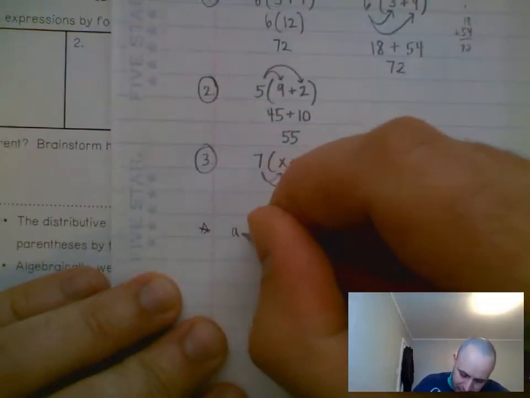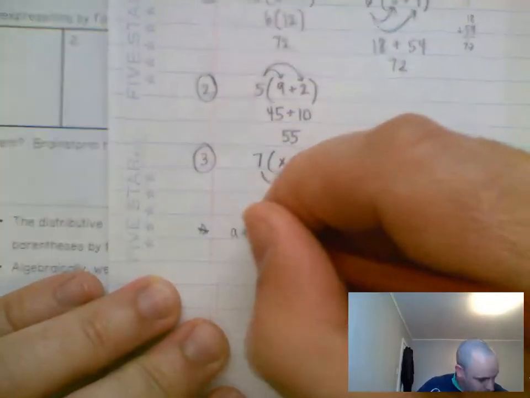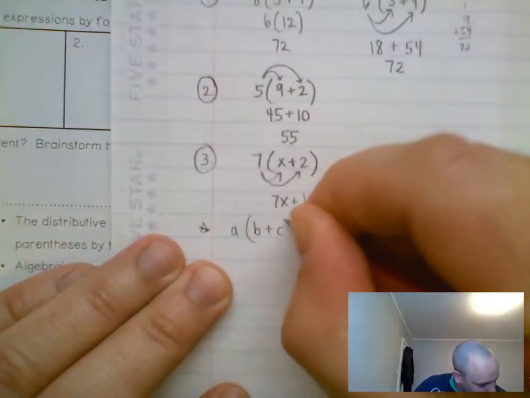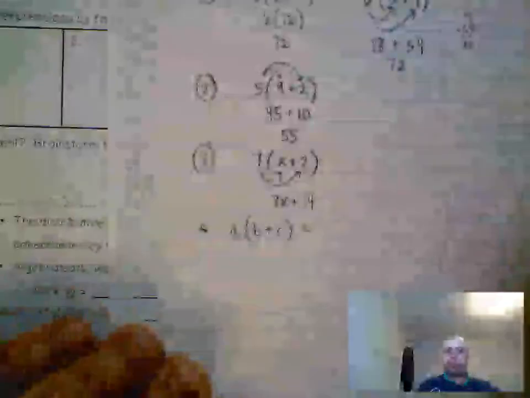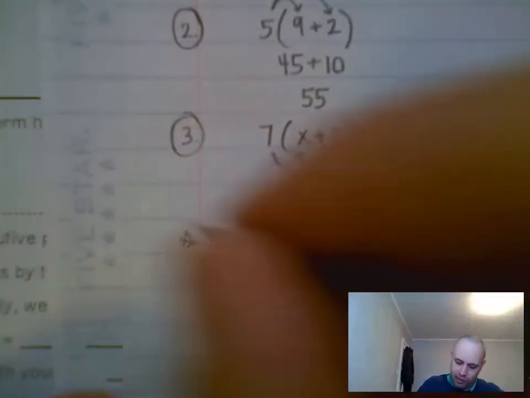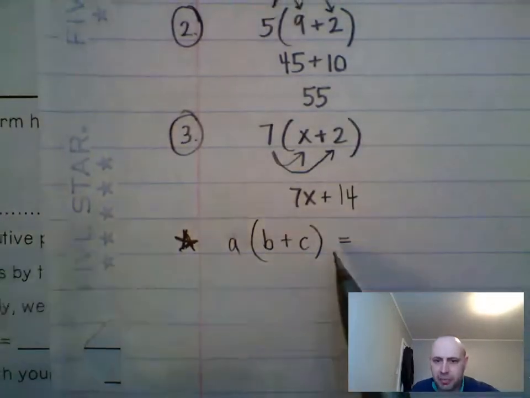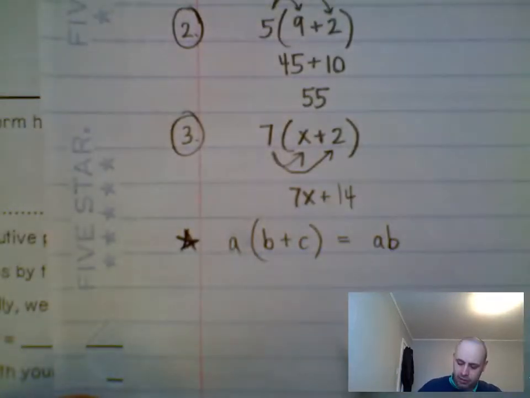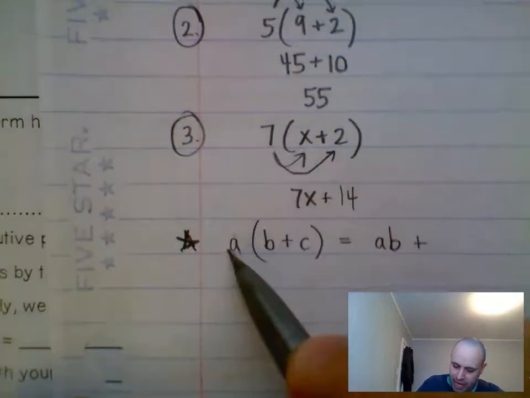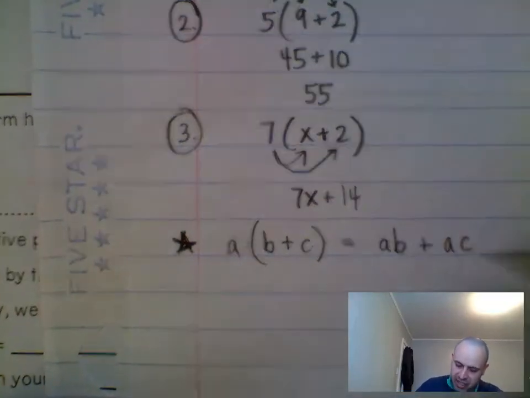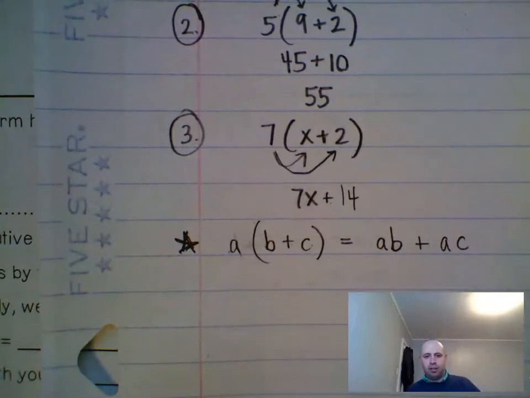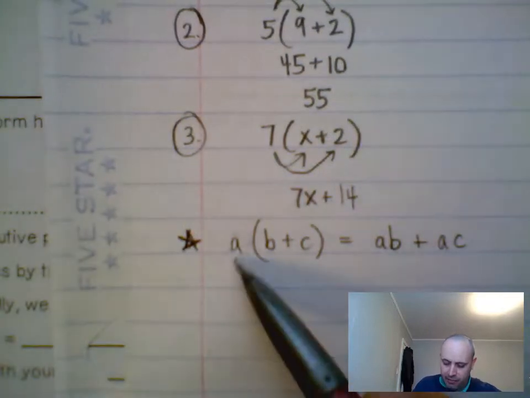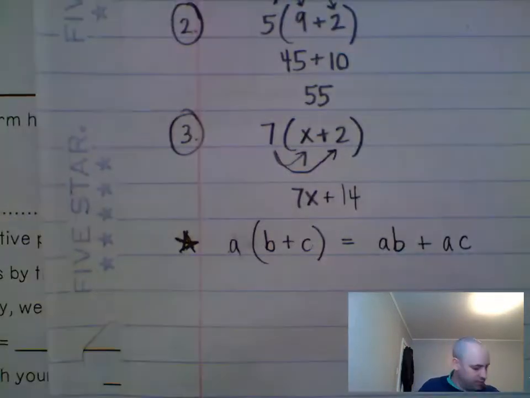So it would be a plus b. So if you see something like this, it's part of our notes, so make sure you write this down. If you see something like this, they want you to know that this would mean a times b, which they'll write as ab. We'll take that plus a times c, which is ac. So in the teacher's notes here, they don't draw the little arrows, but they're doing a times b gives you ab plus a times c gives you ac.